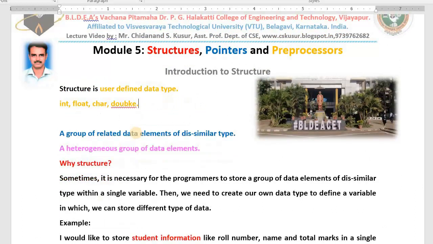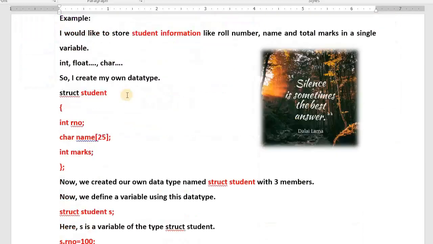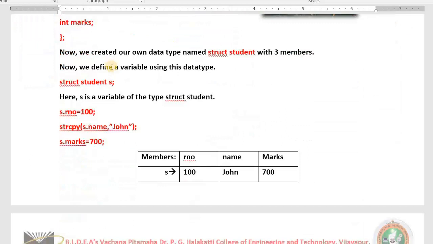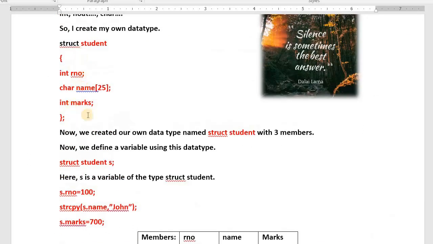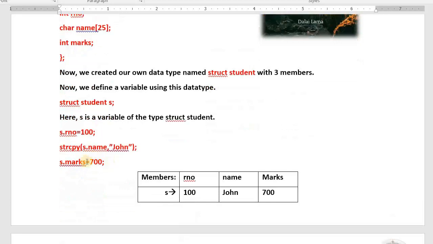I hope you understood. I repeat that example once again for you, so that you can get confidence. See here, I created my own data type first here, then I defined a variable, then I stored the values.